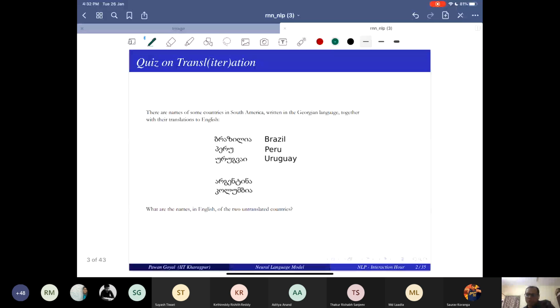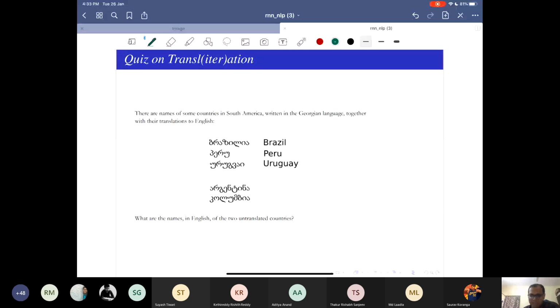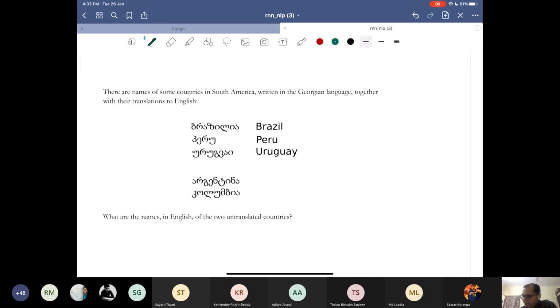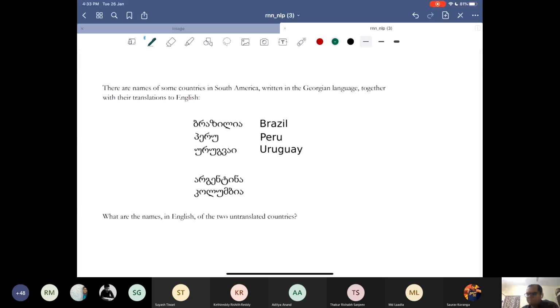Sure. So a quick quiz on transliteration or translation. Sir... Okay, I'm just doing this quiz and then I'll take your question. Just a quick quiz and then I'll take your question. I think Rishit asked this question earlier about transliteration, correct?